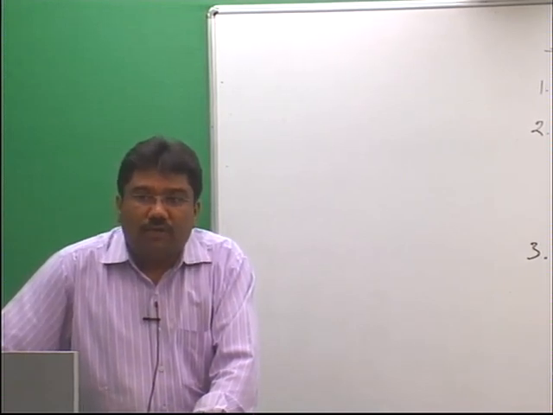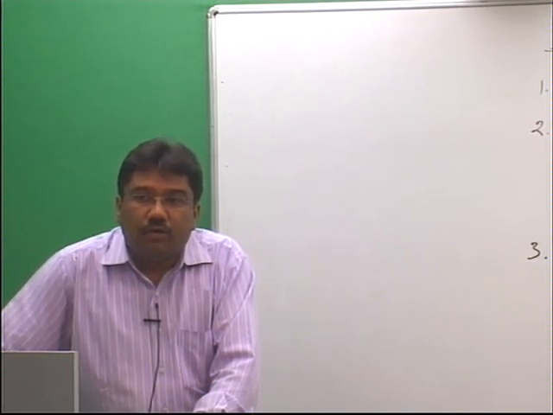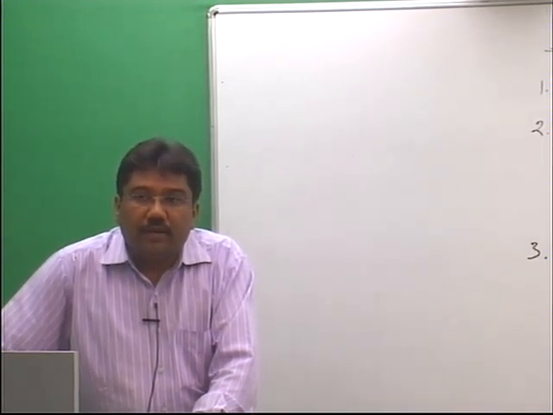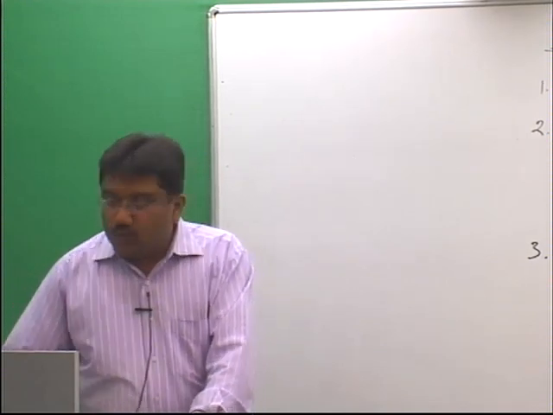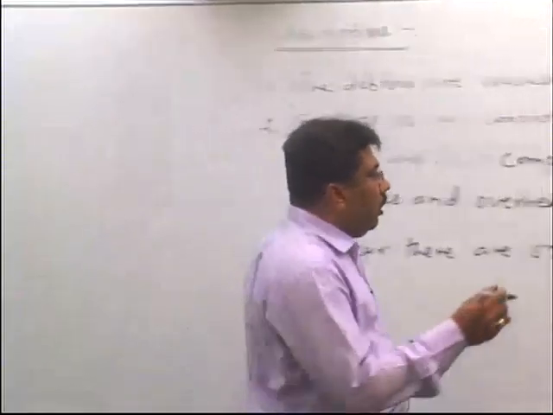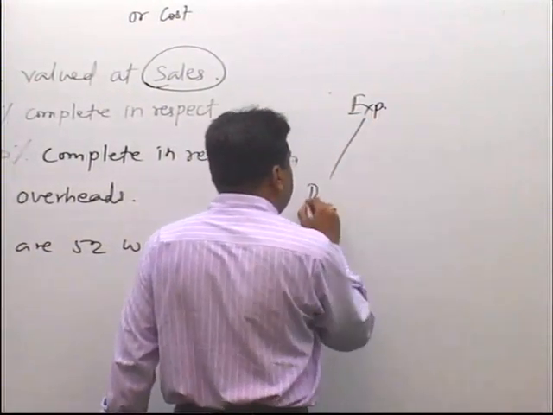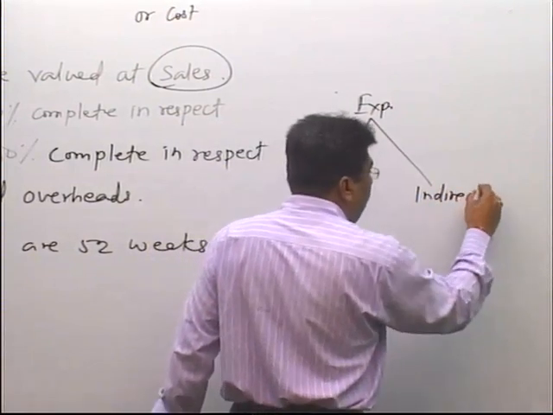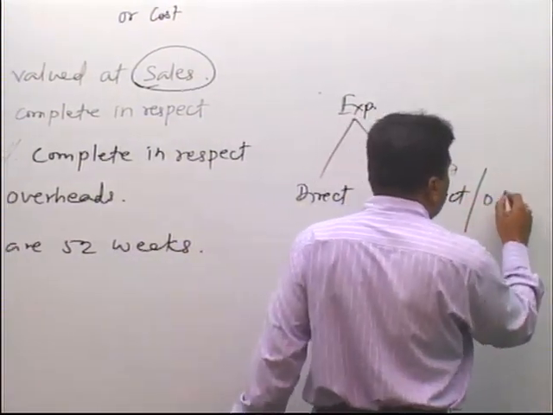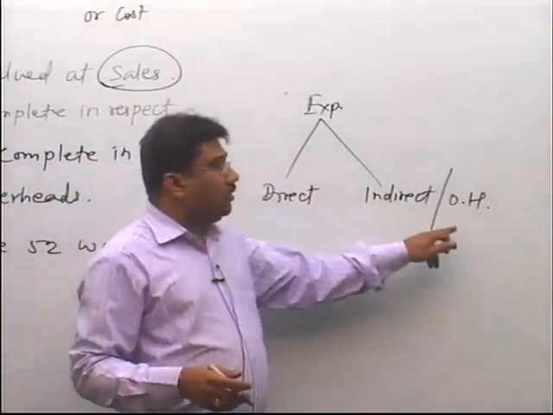Meaning of overhead. Please tell me, what do you want to know about overhead? Yes, sir. Meaning. Overhead means indirect expenses. You know that all the expenses are divided into 2 parts. Some are direct expenses and some are indirect expenses. Now, indirect expenses means overhead. Those expenses which are indirect, they are called overhead.